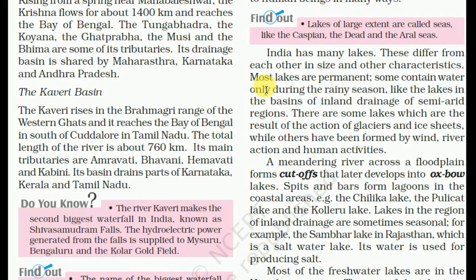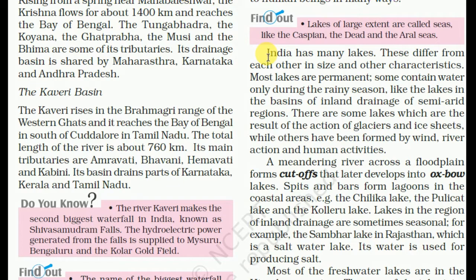Lakes of large extent are called seas, like the Caspian, the Dead and Aral. So all these are lakes, but they are of large extent. That's why they are called seas, like Dead Sea, Aral Sea and Caspian Sea. India has many lakes. These differ from each other in size and other characteristics.